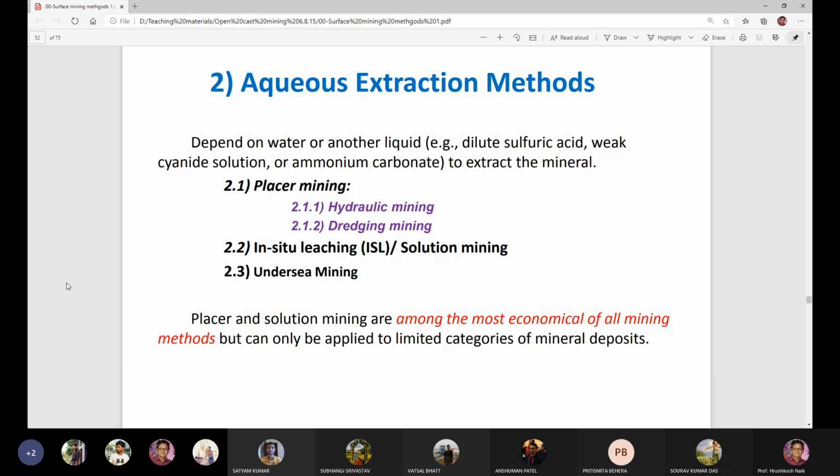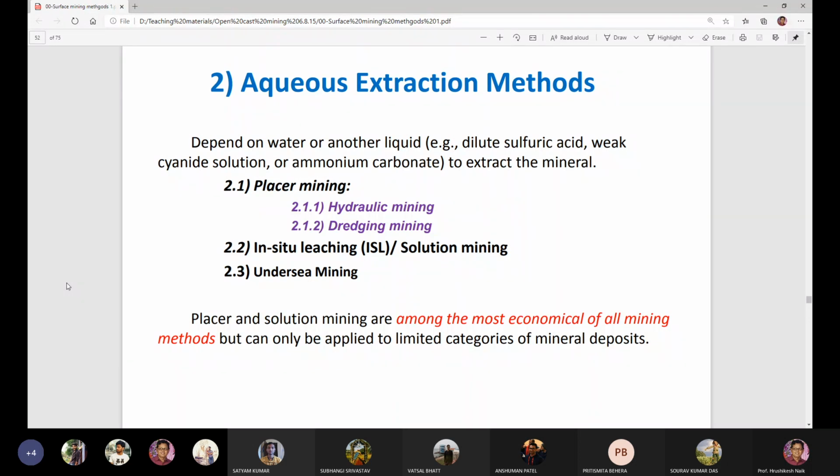So in the previous class, we discussed the mechanical extraction methods like strip mining and open pit mining, by using different types of equipment, different types of mining machinery, heavy earth moving machinery. So today let us discuss the aqueous extraction methods. Aqueous, the meaning of aqueous is water.